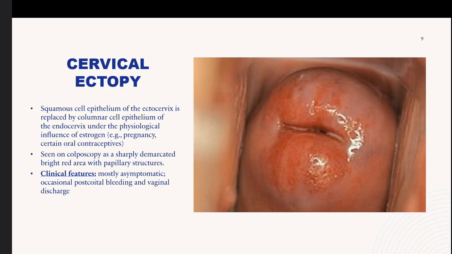This change is seen on colposcopy, and it's usually asymptomatic. There can be some occasional postcoital bleeding and vaginal discharge as well. But yeah, it's mostly asymptomatic.